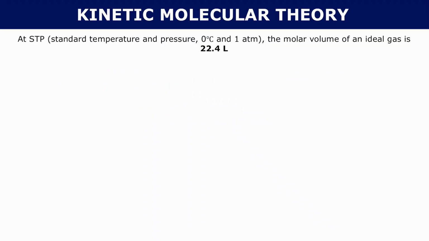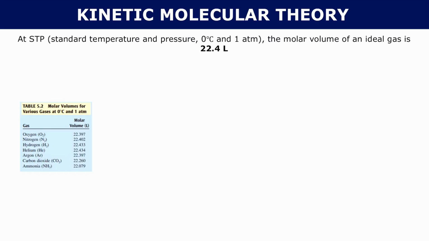So at STP, standard temperature and pressure, which is 0 degrees Celsius and 1 atmosphere, the molar volume of an ideal gas is 22.4 liters. So 1 mole of an ideal gas is going to occupy 22.4 liters. If you looked at real gas data though, you could see that at one mole, they're going to take up different volumes. You can see something like oxygen takes up 22.4, but something like ammonia is going to take up 22.1-ish. So real gases do deviate from ideal gases.